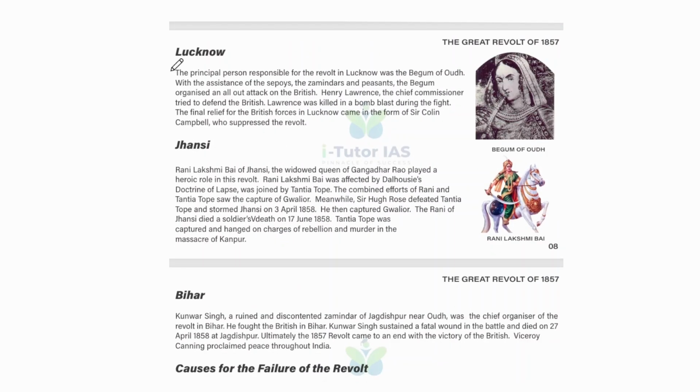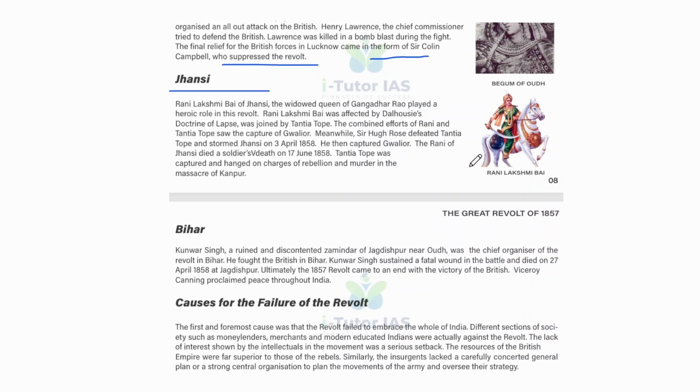And in Lucknow, the principal person responsible for the revolt was the Begum of Oudh. So this is the Begum of Oudh's picture, and with the assistance of the sepoys, the zamindars and peasants, she organized an all-out attack on the British. Henry Lawrence, the chief commissioner, tried to defend the British, and Lawrence was killed in a bomb blast during the fight. The final relief for the British force in Lucknow came in the form of Sir Colin Campbell, who suppressed the revolt. So in Lucknow, that's the situation. And Jhansi, so there is Rani Lakshmi Bai in Jhansi.